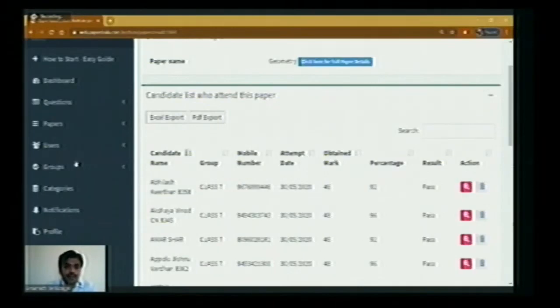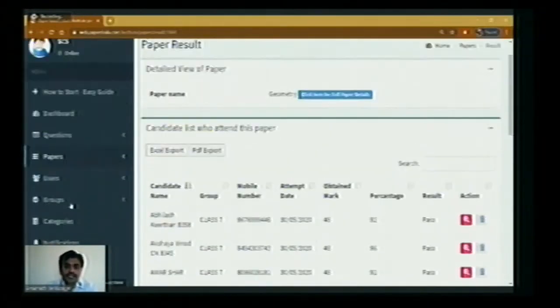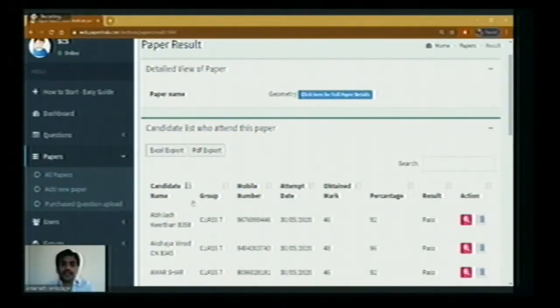Now papers. If you click on purchased questions upload, whatever we are talking about is free software. It is for 1 year. If you want to conduct the same exam for more than 100 students, then you have to subscribe to this. The only limit for this Papershala website is that it is limited to a maximum of 100 students.